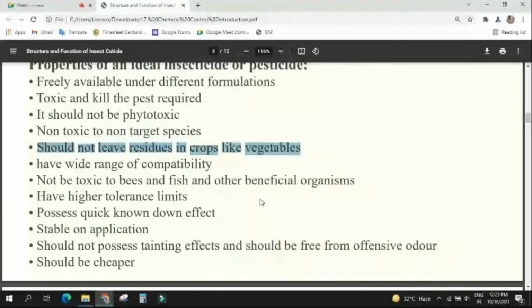Can anyone tell what is pesticide residue? I already have told, either in D section or E section. Should not leave residues, what is the meaning? So after a specific period of time, how much concentration of the pesticide remains in the crops, how much is left? Very good. Yes or no?